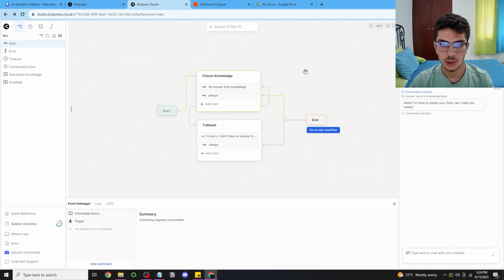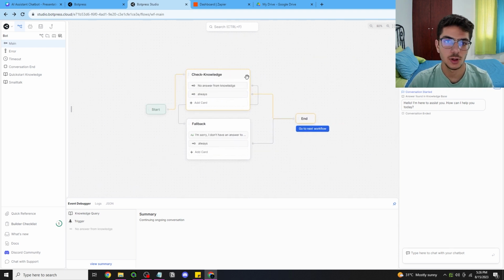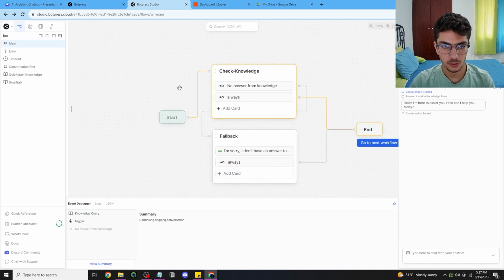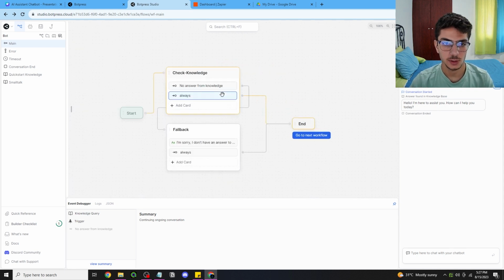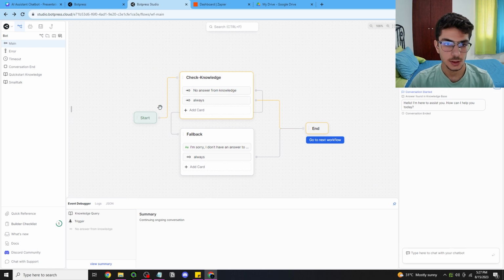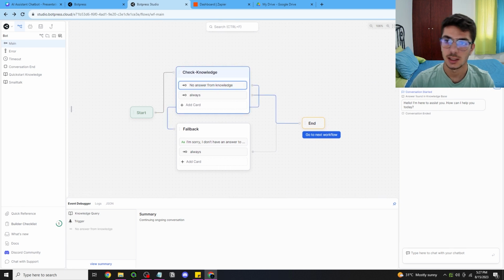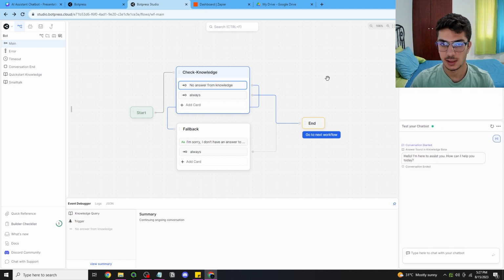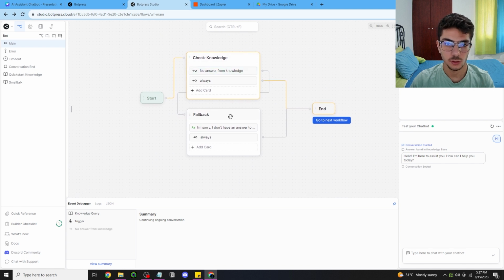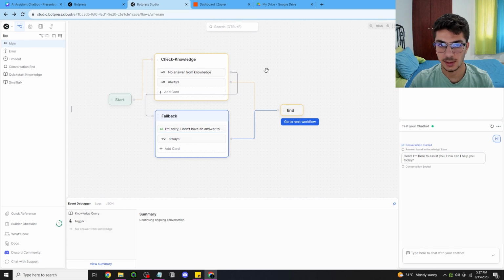Now, I wish there was an option in BotPress to turn off the personality agent access, but we'll see what happens. Anyways, before we dive into the chatbot, let me explain what is happening here. I started the bot, and right now we're at this node, and here, if the chatbot doesn't find the answer in the knowledge base, it redirects to the fallback, which says, "I'm sorry, I don't have an answer to that," and it goes back to the end.